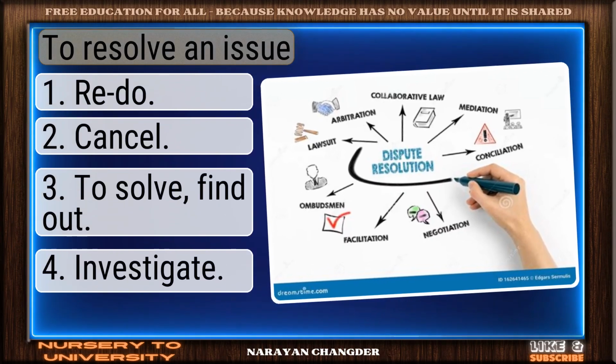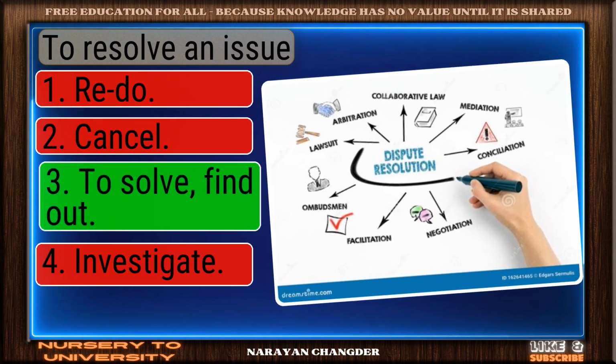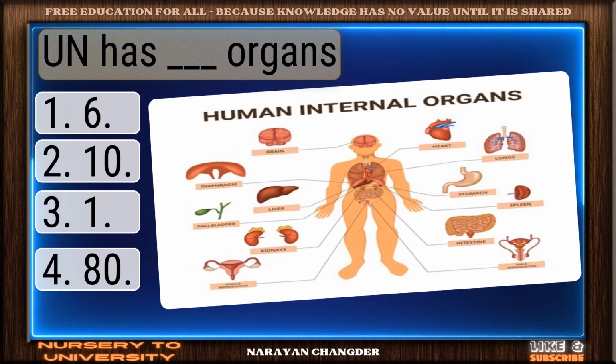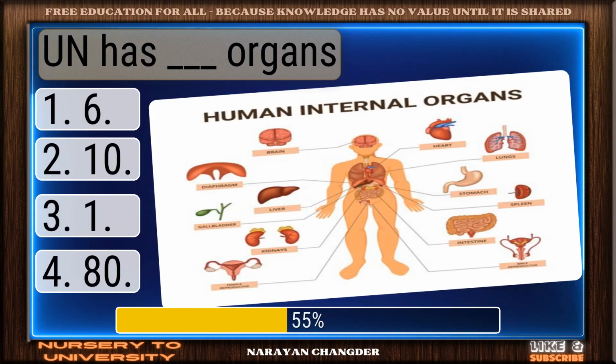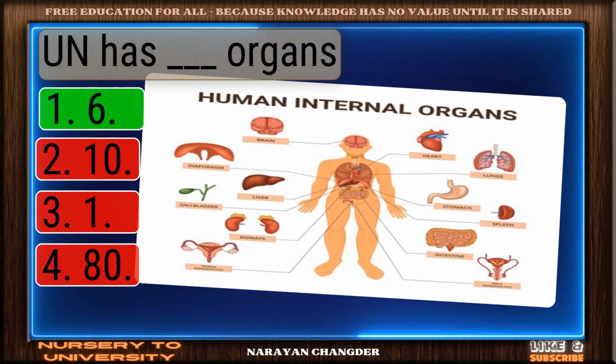To resolve an issue. Great job. To solve, find out is the accurate answer. UN has dash organs. Right again. 6 is a valid answer.